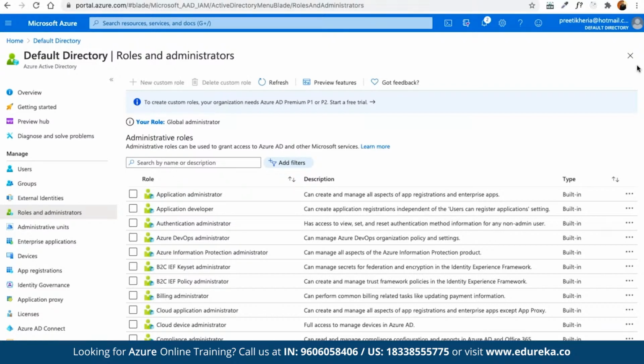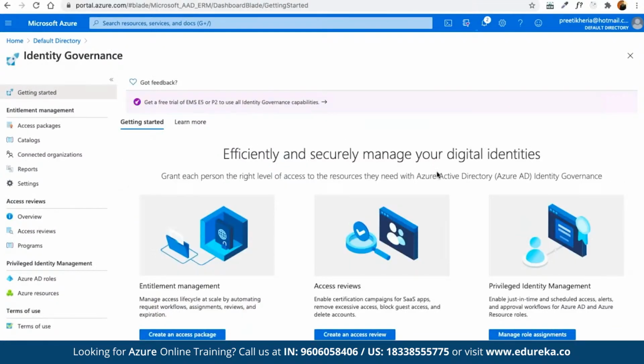In the same way, if you want to work on identity governance, we can move on to the identity governance section, where we can focus on access reviews, especially for SaaS-based applications, and also on role-based assignments. But again, as we discussed, these are all available under the premium subscription, as in the premium P1 and P2 plans, as these are not even offered in the basic plans. That's how they are structured.